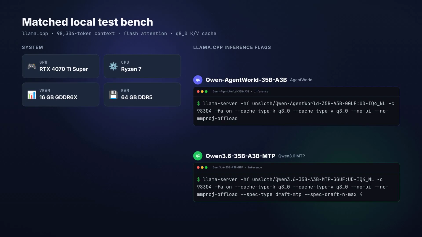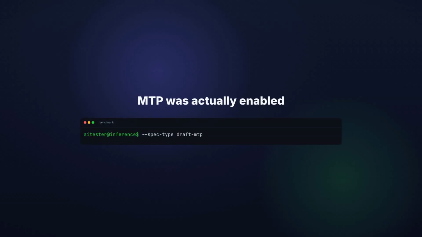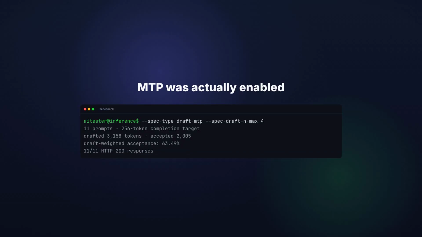Each request used the same 256 token completion target, while inputs ranged from 30 to 77,376 tokens. The Qwen3.6 baseline also had multi-token prediction switched on with up to 4 draft tokens.